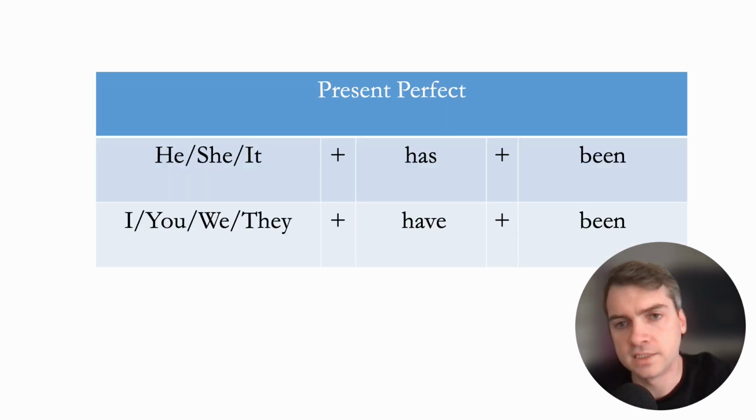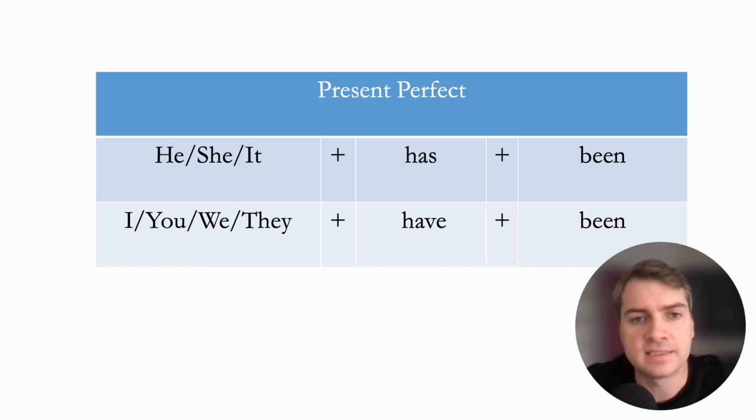So when we look at the conjugations for the present perfect, they're actually quite simple. For he, she, or it, we will always use has. And then for I, you, we, and they, we will always use have. So again, he, she, it has been, and I, you, we, they have been.